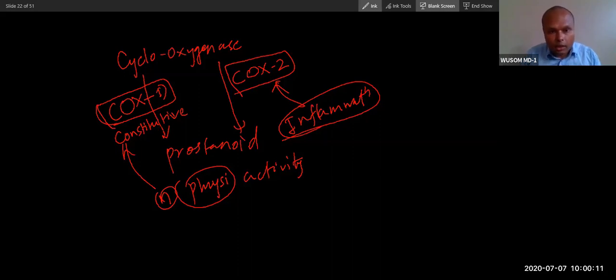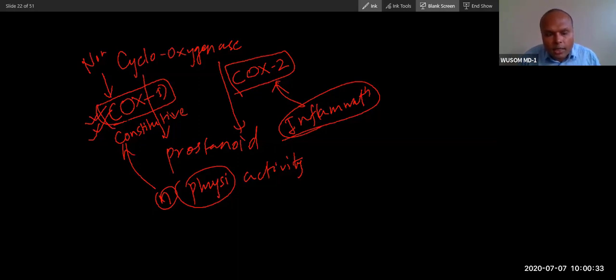We will talk about that. These organs have type 1, and a few have type 2 also, but majorly these organs normally function on type 1 COX.